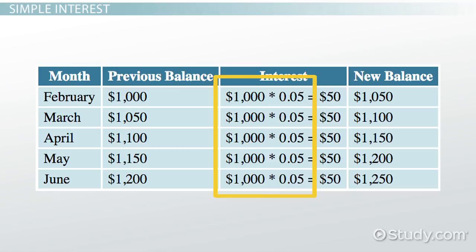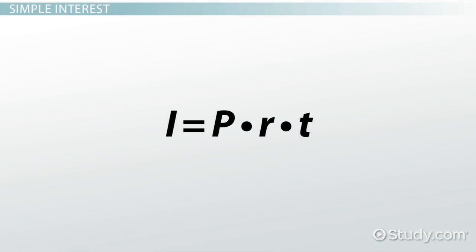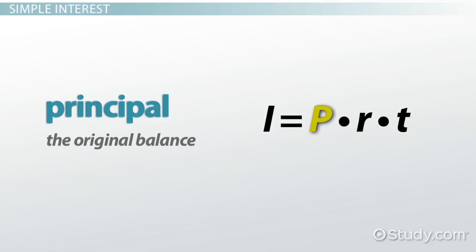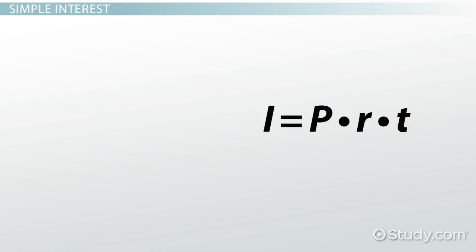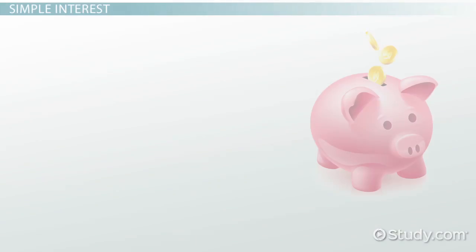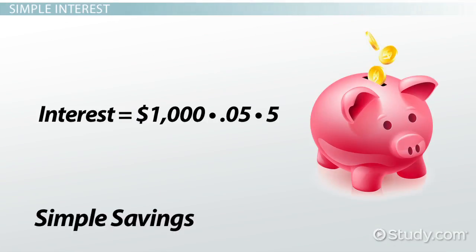So the formula for calculating simple interest looks like I, interest, equals P times R times T, where P is the principal, or the original balance, R is the interest rate percentage, and T is the number of periods the money stays in the account. So at Simple Savings, interest is equal to 1,000 times 0.05 times 5.